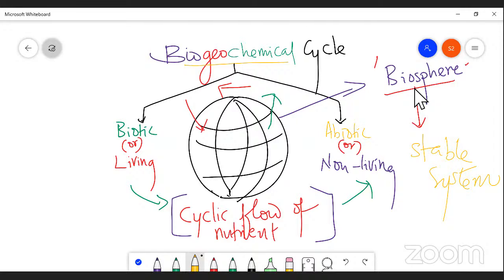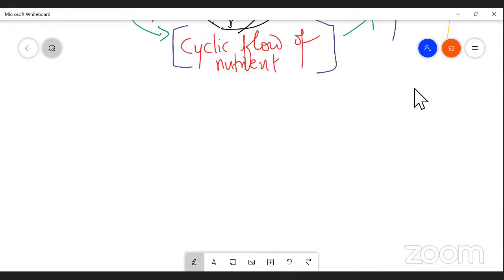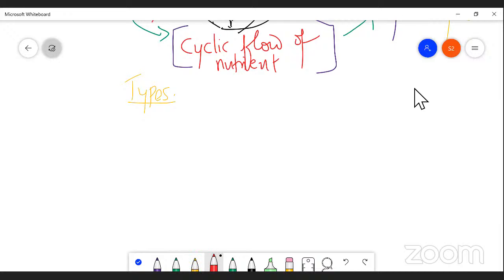Yeah, the biogeochemical cycle is further classified into following types. My dear students, it is very easy to understand. Yes? Biogeochemical cycle has the following types. I'm talking about types of biogeochemical cycle. The first one, let me take first, water cycle. Second one. Second cycle is nitrogen cycle.